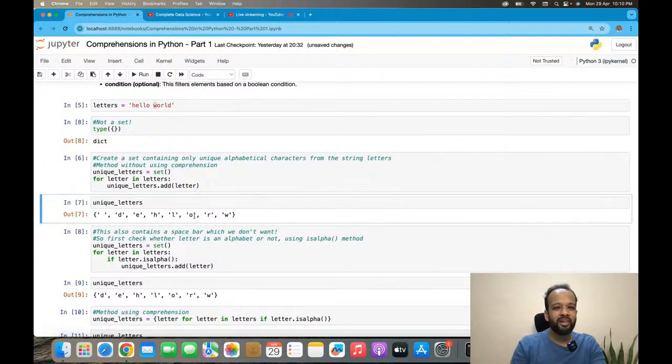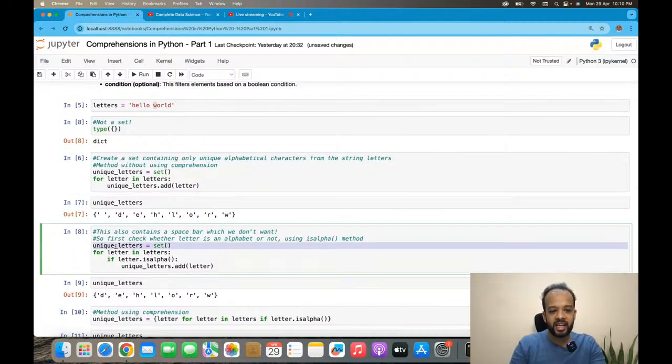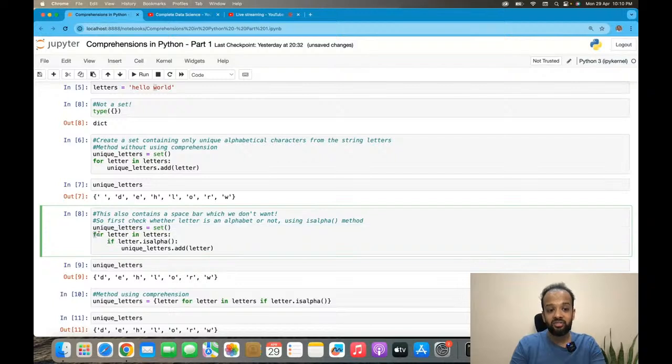But let's say you don't want to have the space bar. You only want to have the alphabets. So what you can do is combine a conditional statement. So you create an empty set, which is unique letters. Then you iterate for letter in letters, right? For letter in letters, only go and add the letter if the letter is an alphabet. So letter dot isalpha is a string method which checks if the value inside the string is an alphabet or not.